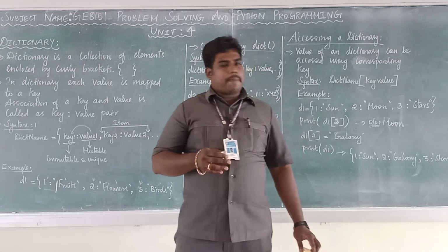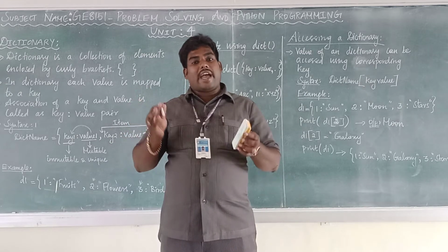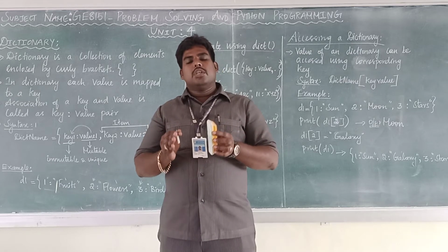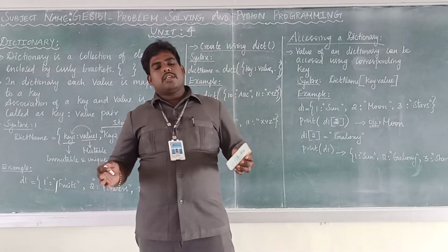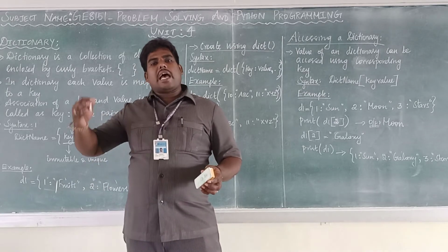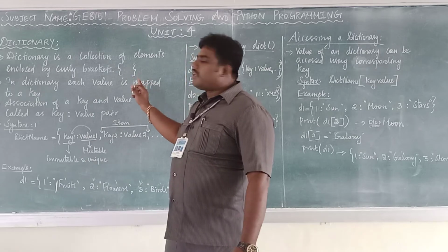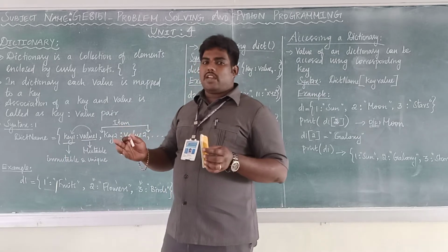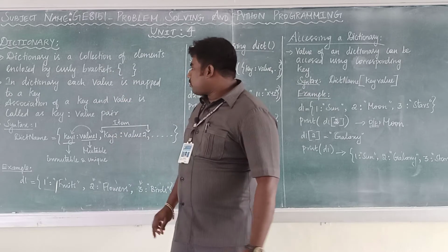Why is it called mapping? Each element, here we say each item, has one value as well as one key. So a dictionary is a collection of key value pairs. It is a sequence of keys and values pairs enclosed in curly braces, or set braces.